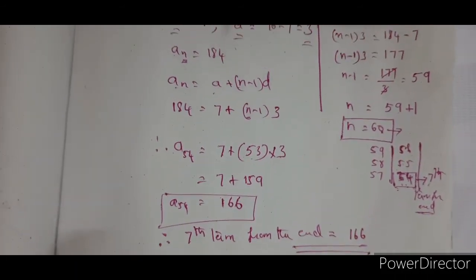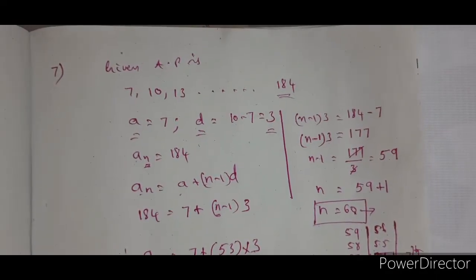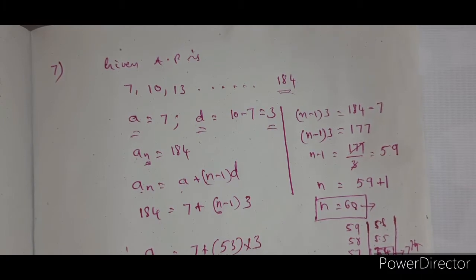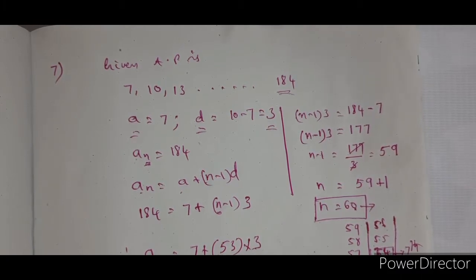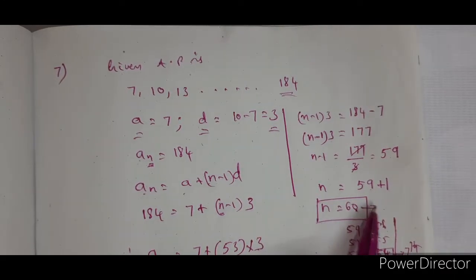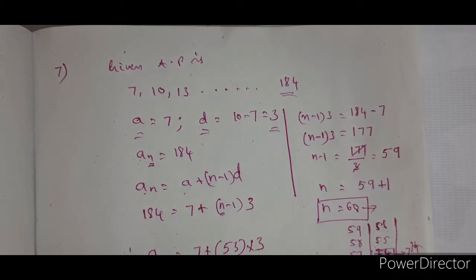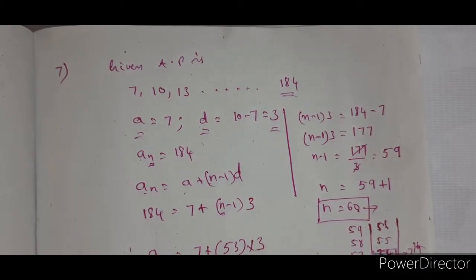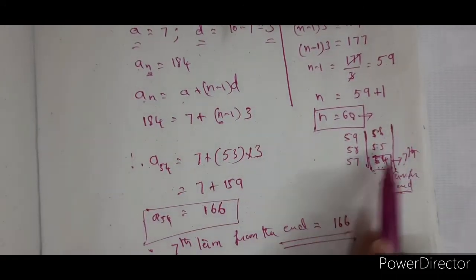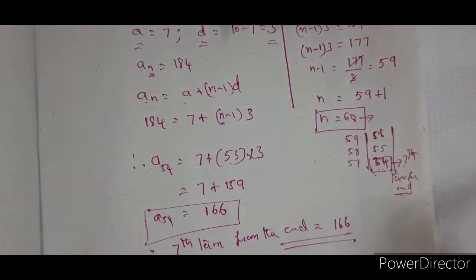Yeah, children, pause the video and note it down. Everybody, please keep this in mind. Note it down. Why? Because you may forget afterwards in a hurry and you will do it as 7th term from the end means you will be just subtracting 7 from the nth term. You don't do that. Because here the nth term is the first term. First, second, third, fourth, fifth, sixth, seventh. So the 54th term will become the 7th term. There is no harm if you write it in your margin and check whether you are getting the correct one or not also.